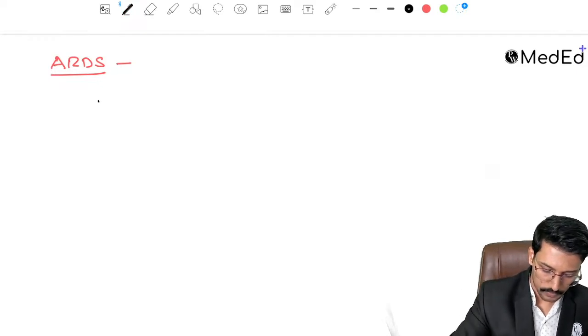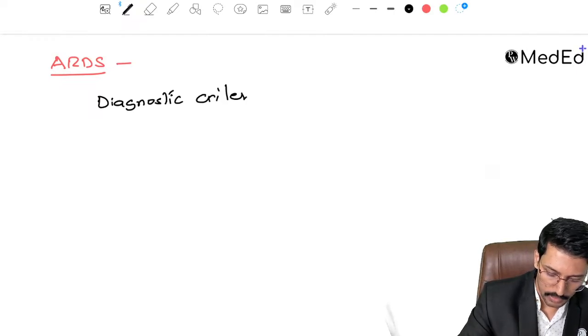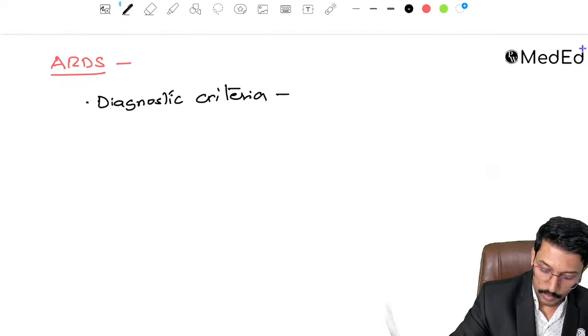First thing is the diagnostic criteria that we currently follow. The diagnostic criteria that we currently follow for ARDS is called the Berlin criteria.